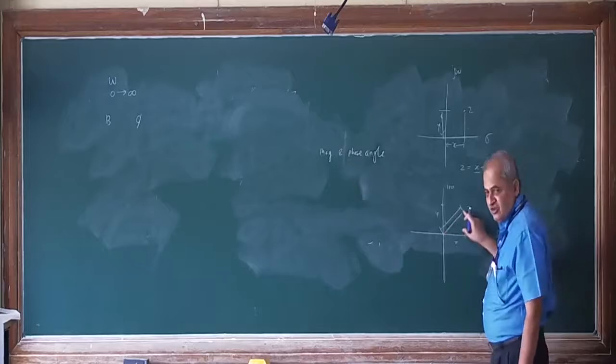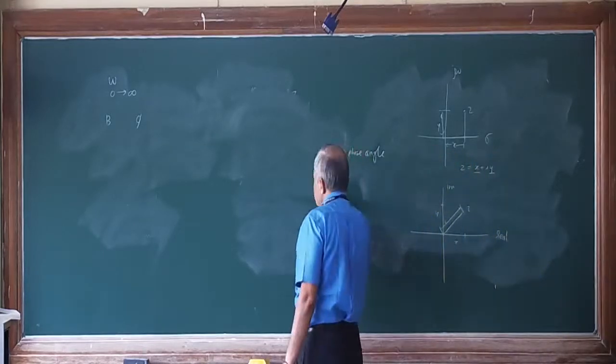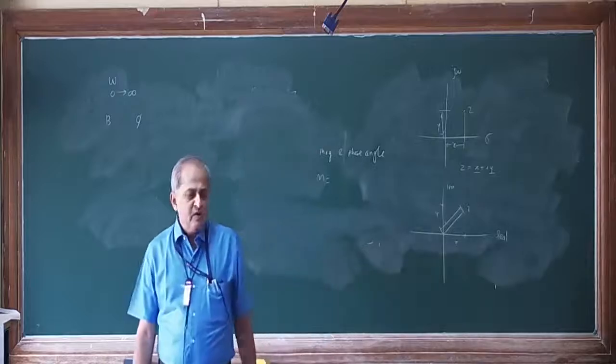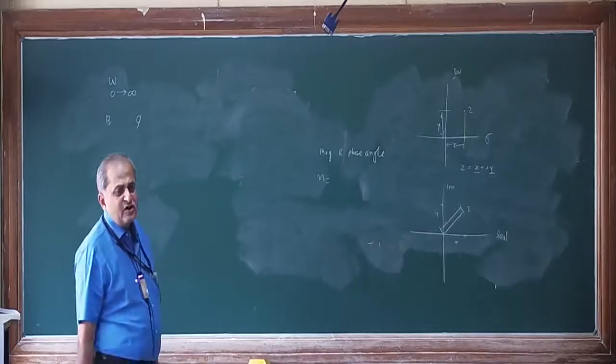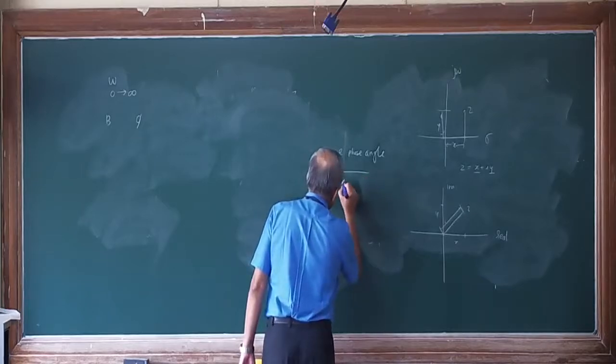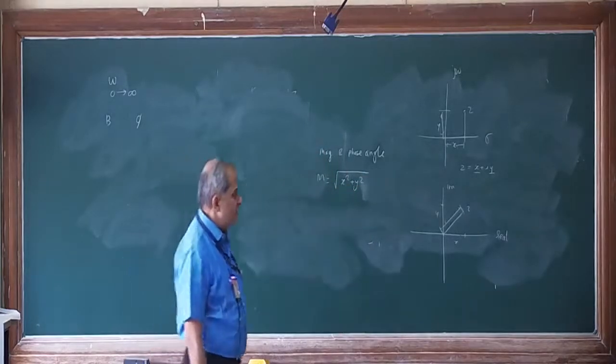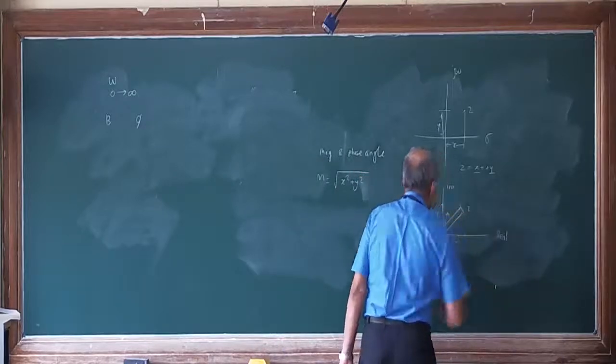So this distance is the magnitude, which is given by the root of real part square plus imaginary part square. And this is called M.